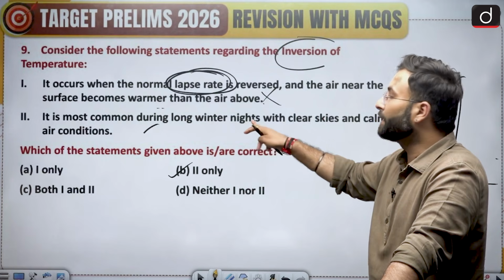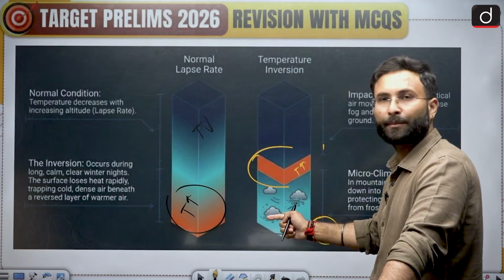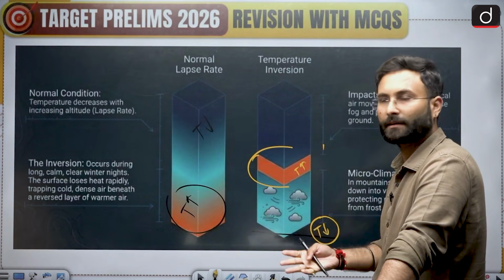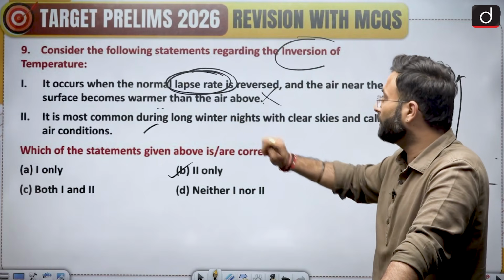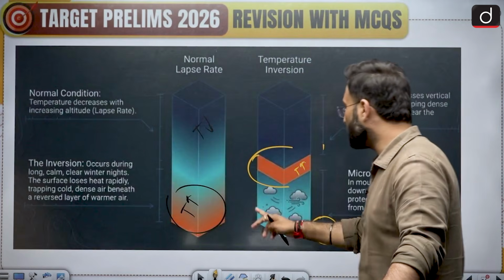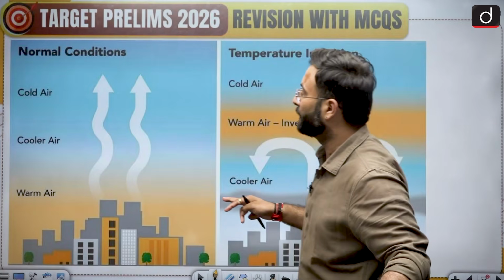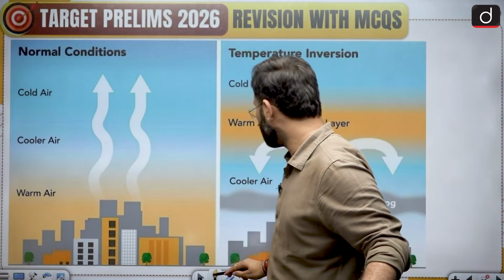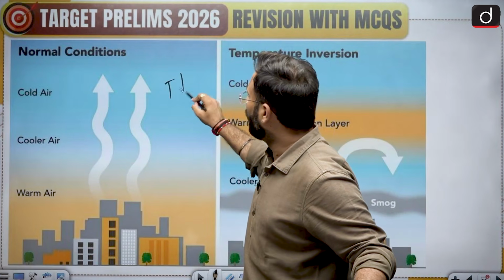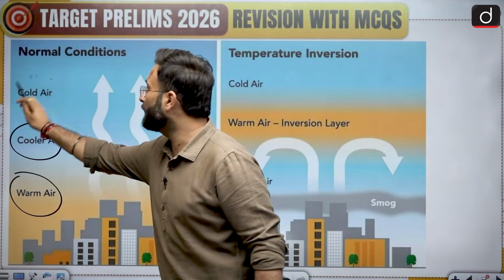It is happening during the winter nights, because obviously during the winter nights there are high chances that temperature will be low, and you have seen foggy situations and frost etc. getting generated during these winter nights, and skies are clear and calm air conditions are there, because of which this air is not getting dispersed, and that is why this temperature inversion happens over here. Now here you can see the normal condition, where the temperature is getting lowered during the normal time. Here warm air is there, then there will be cooler air, and then there is cold air.